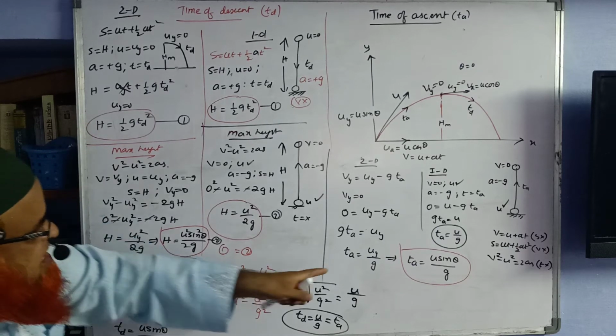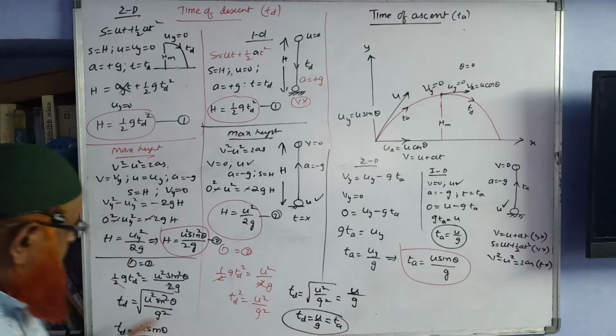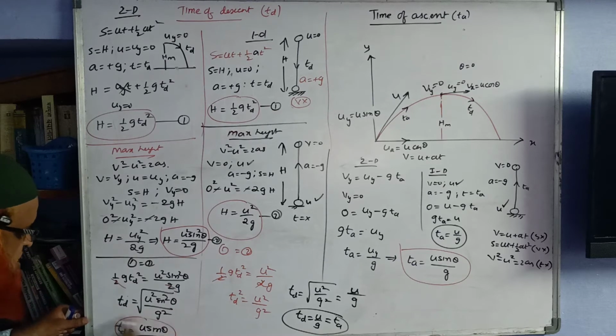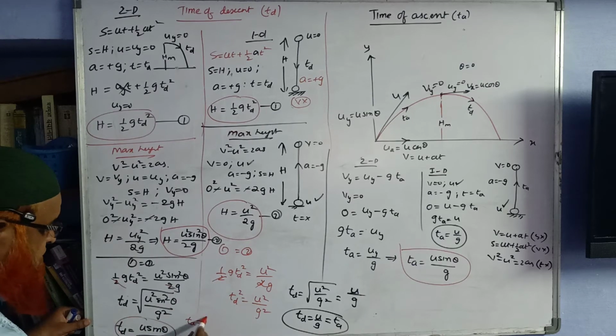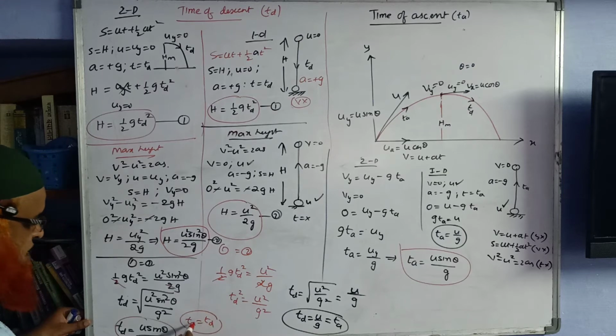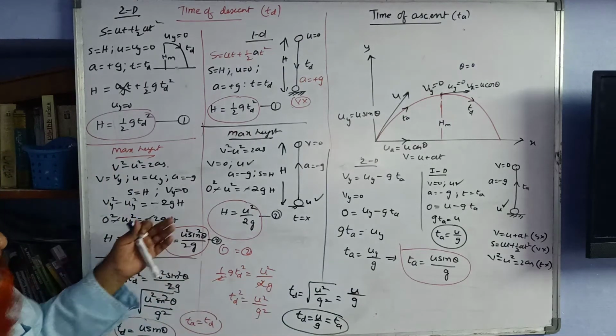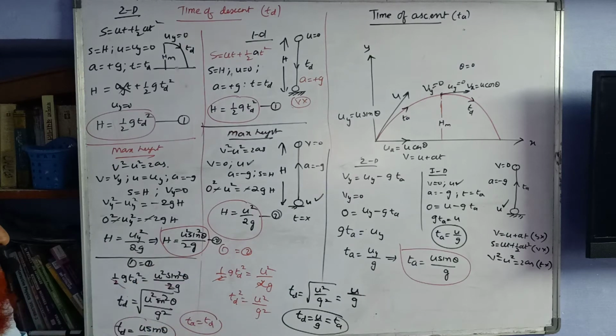What was the time of ascent? U sine theta by g. What is the time of descent? U sine theta by g only. With this you will understand that time of ascent and time of descent both are going to be the same in this case. Hope you have understood. If you understood, take a screenshot.